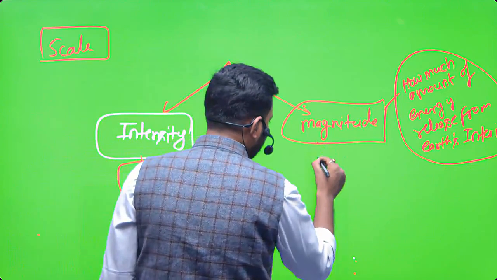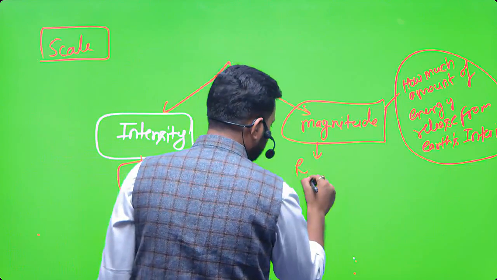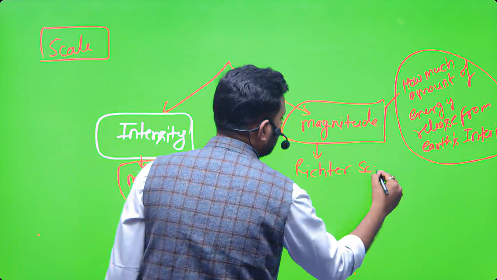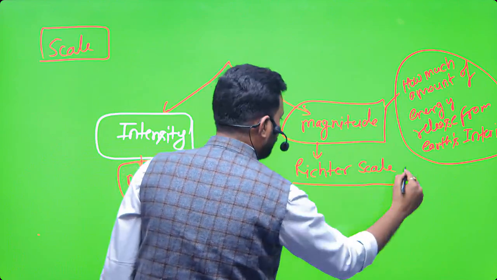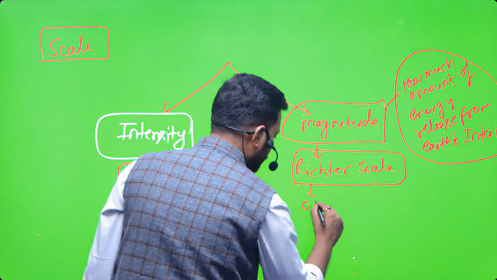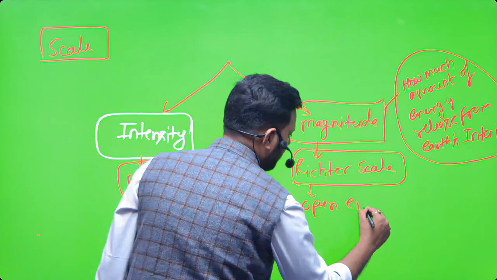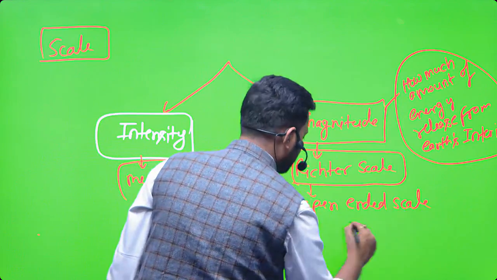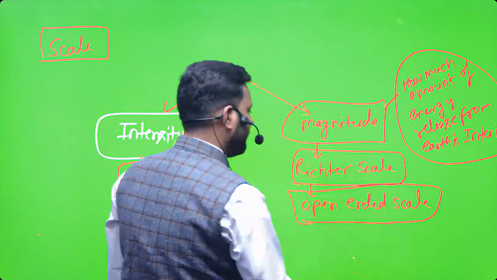On the basis of magnitude, it is measured on the Richter scale, and it is an open-ended scale. One more thing you have to remember: it is an open-ended scale. Why is it open-ended?